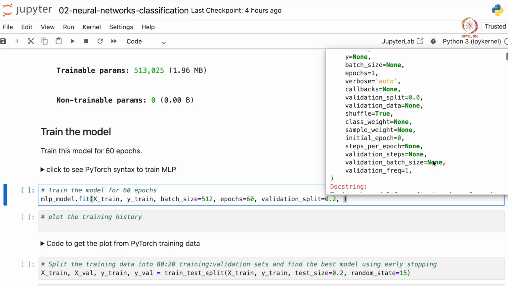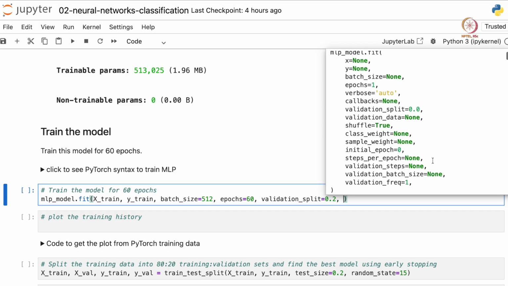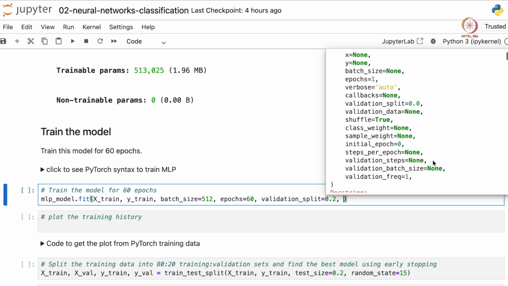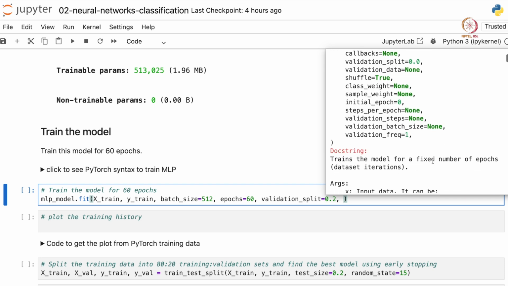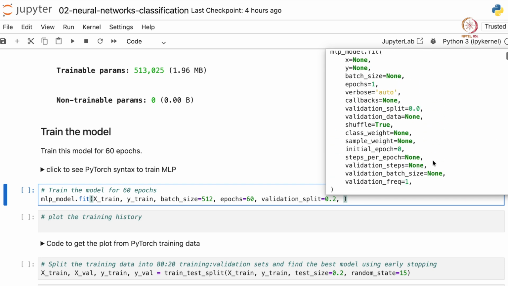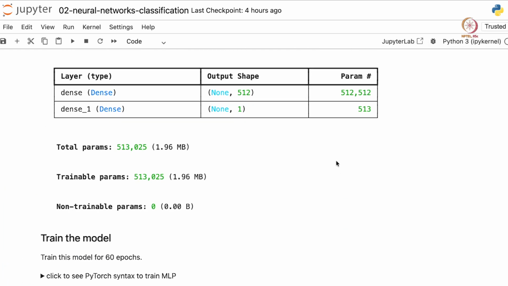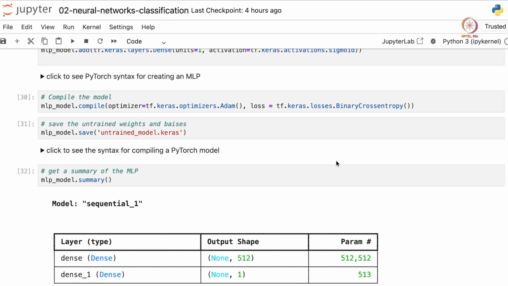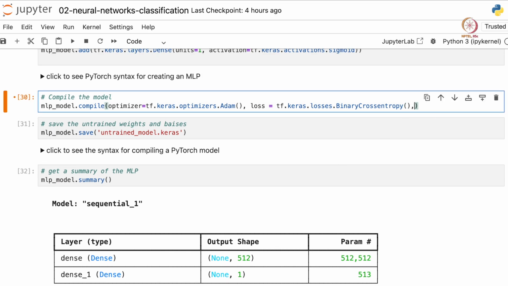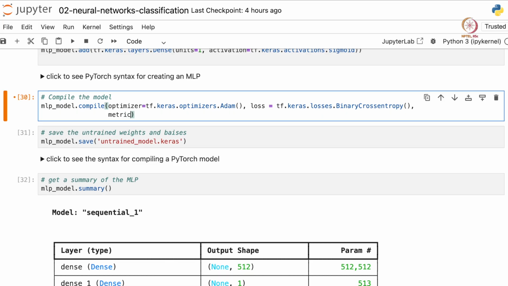Besides that, while compiling the model, we can also provide an accuracy metric. So let's recompile the model with metrics.